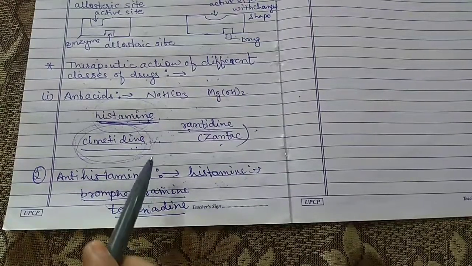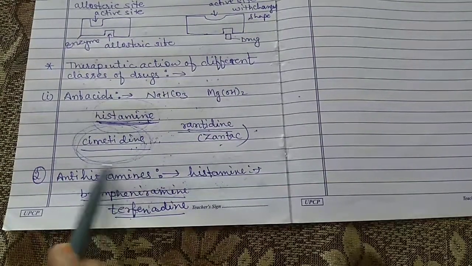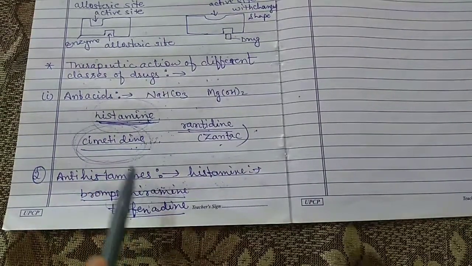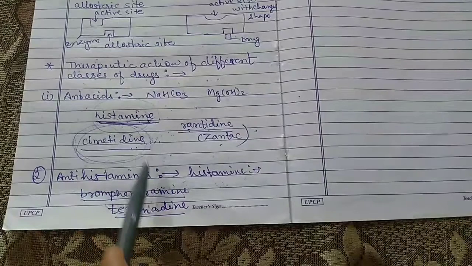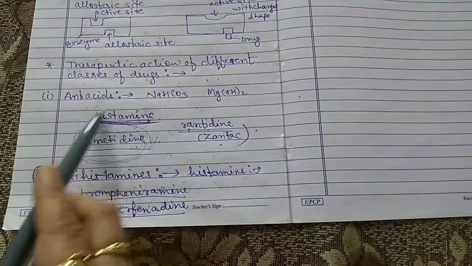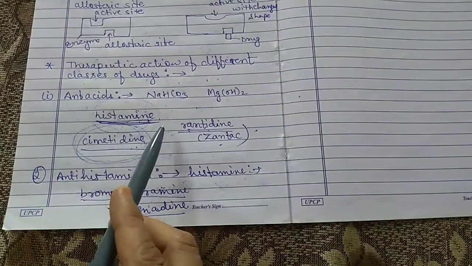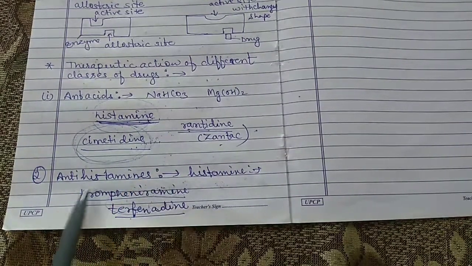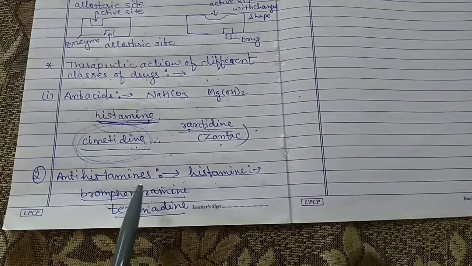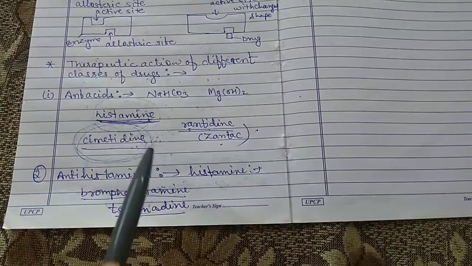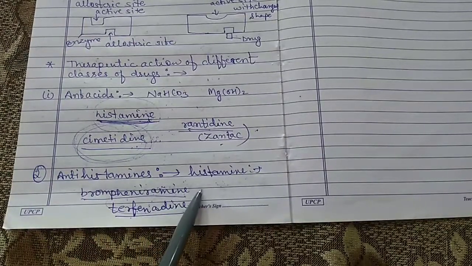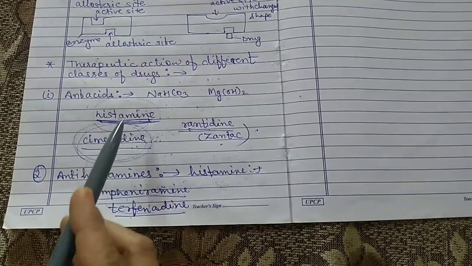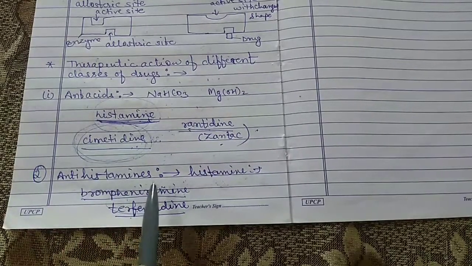The reason is that anti-allergic and antacid drugs work on different receptors. Antacid drugs work on the receptors present in the wall of the stomach, and antihistamines work on the receptors where we feel allergic problems, itching or nasal congestion. So this is the reason why we can't use both drugs for the same function.